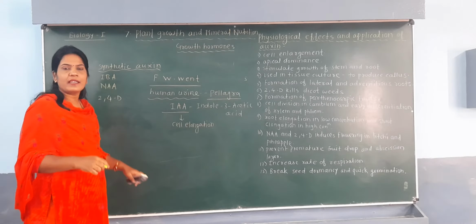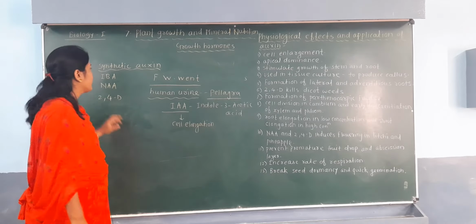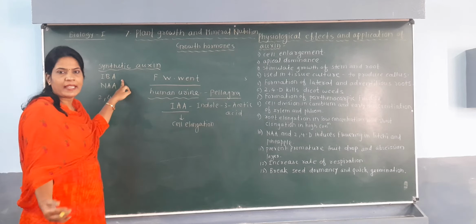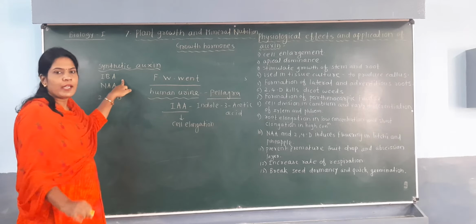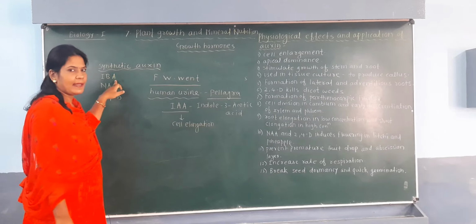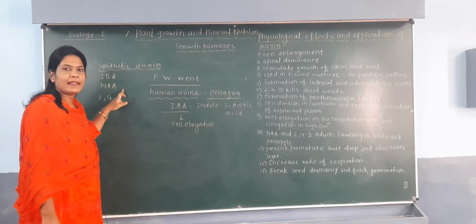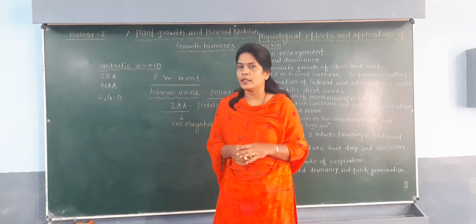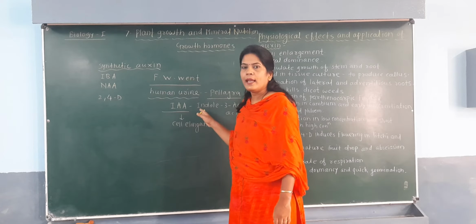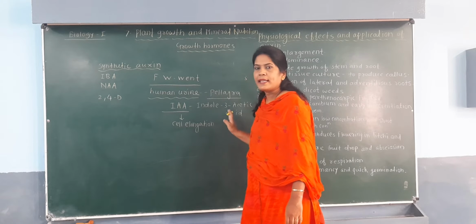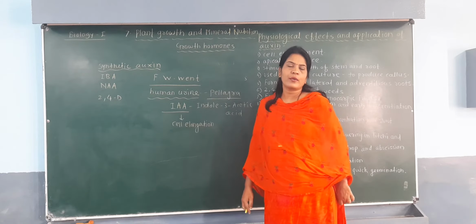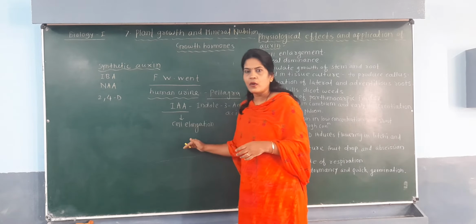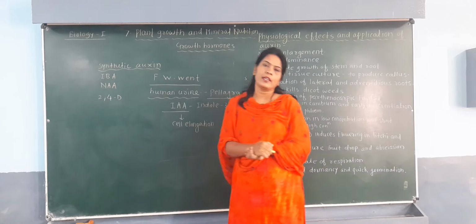They are not produced naturally in the plant body, and the names of the synthetic auxins are indole butyric acid, naphthalene acetic acid and 2,4-D. The full forms are given in our notes as well as in the textbook. These are the names of the synthetic auxins, while IAA, indole 3-acetic acid, is the natural auxin. Okay students, now you are clear about which are the natural auxins and which are the synthetic auxins.